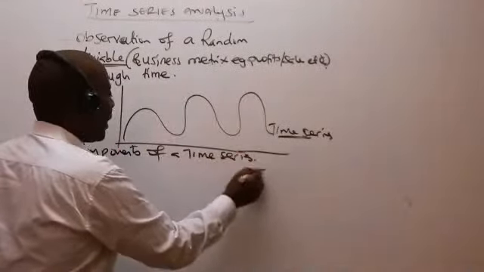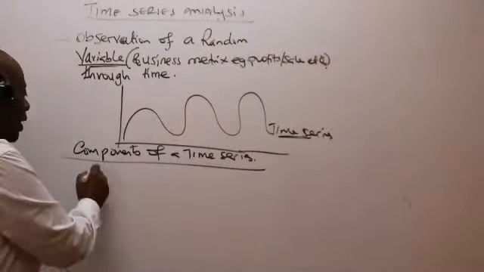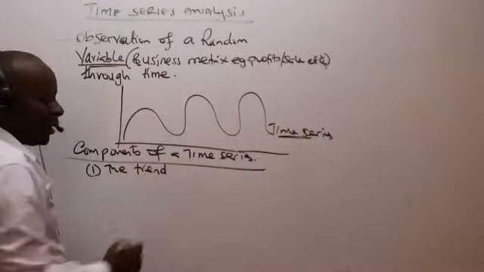So, components of a time series. Number one, we have what we call the trend.